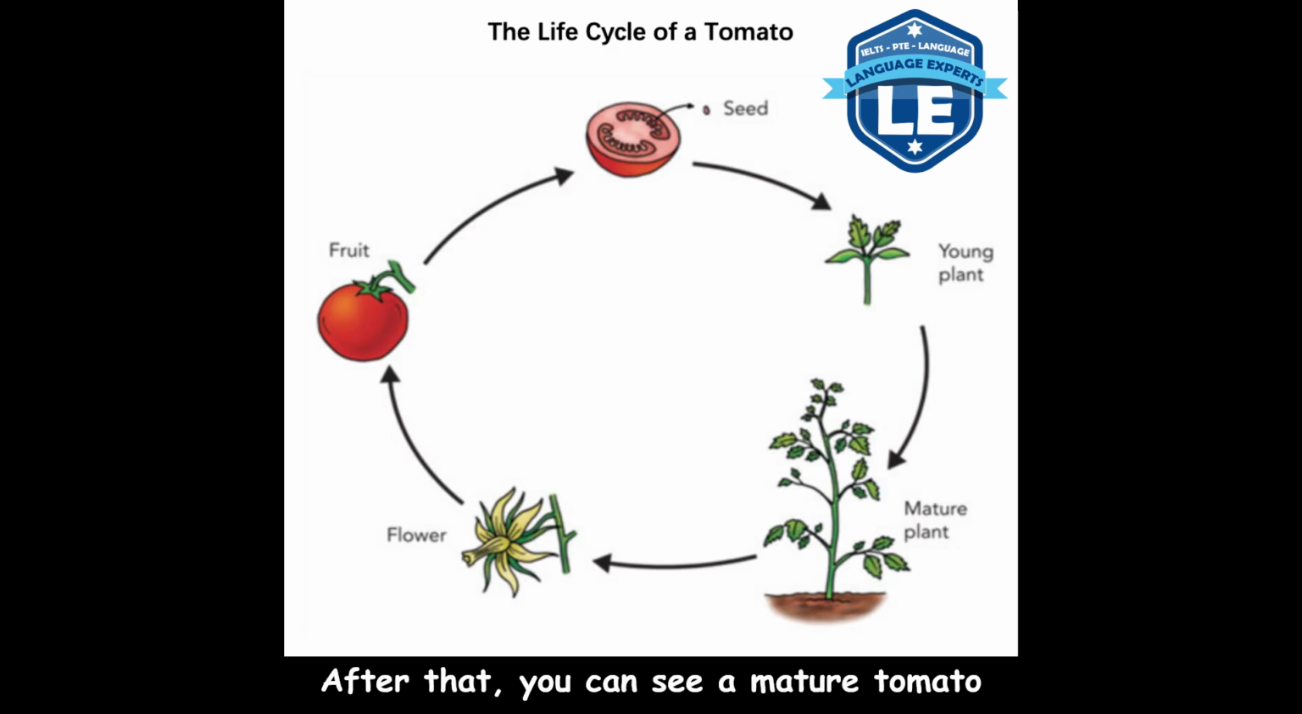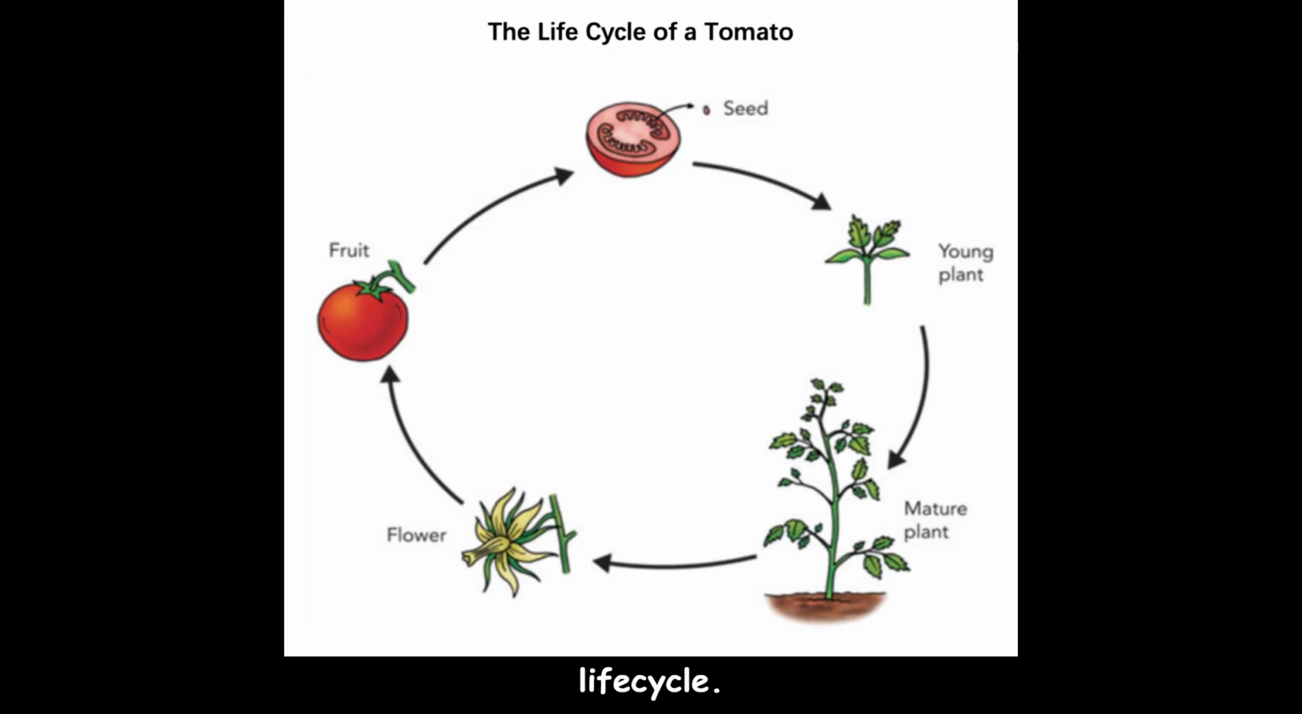After that you can see a mature tomato plant with green leaves rooted in brown soil, followed by a flower as the next step. Finally, it is a red fruit that comes out of the flower, and the cycle will start over. To sum up, this picture tells about tomato life cycle.